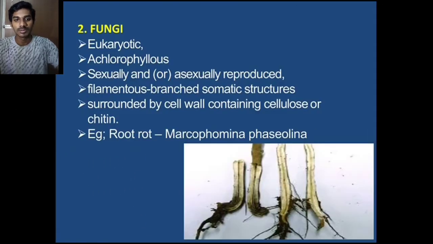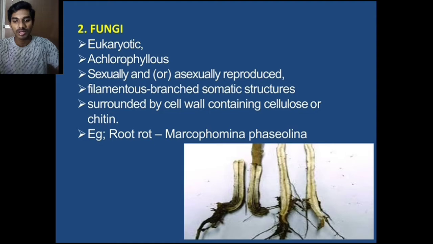Next, we see fungi. They are eukaryotic, achlorophyllous, and have sexual and asexual reproduction. Sexual means fusion of male and female microorganisms. Asexual reproduction means fission, fragmentation, budding, etc. Fungi have a branched somatic structure surrounded by a cell wall containing cellulose and chitin. An example of fungi is root rot.